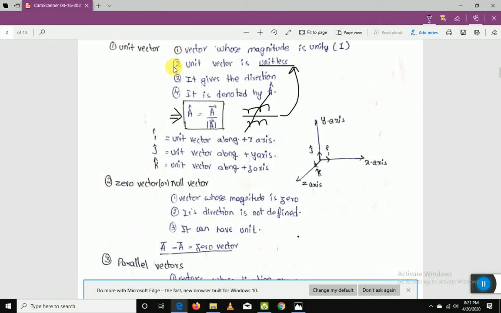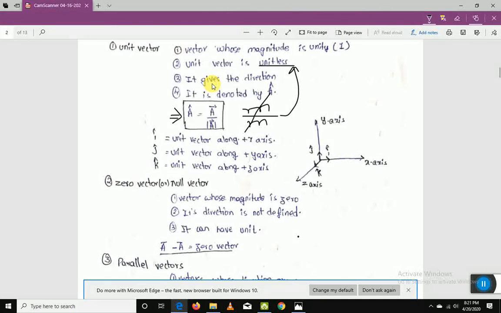We'll go with the next one. It gives the direction. This is most important. Unit vector is all about showing the direction itself. The main purpose of a unit vector is to show the direction with the magnitude unit. Take a simple example. If I say sugar, it's not a unit vector, but we'll understand: a kg thing will multiply with kgs.